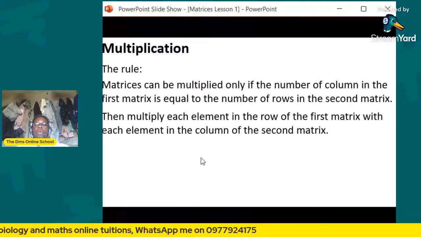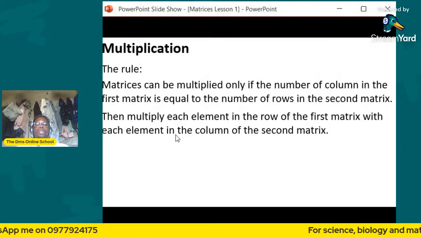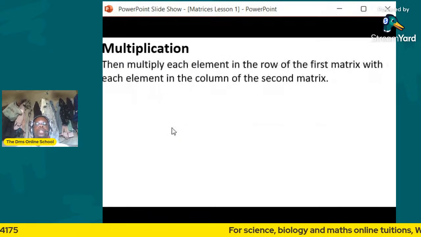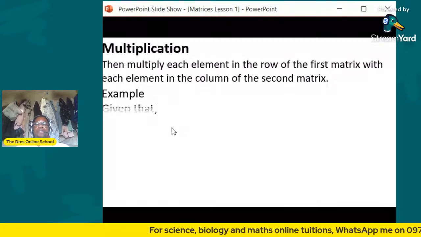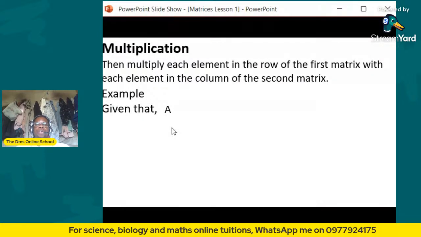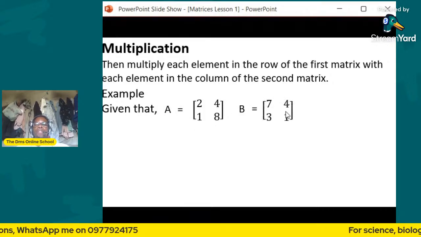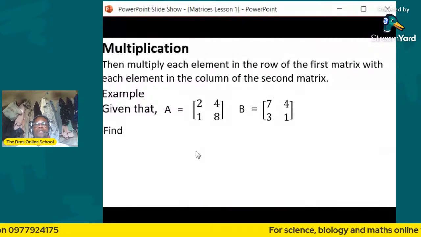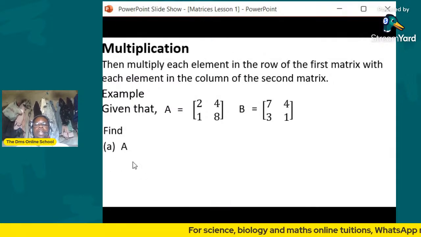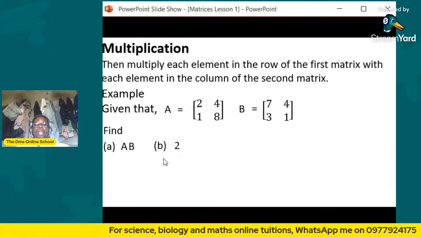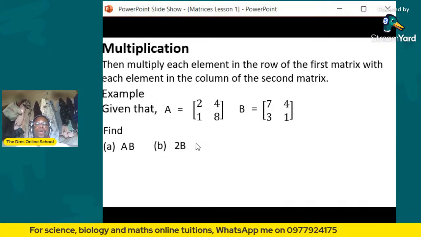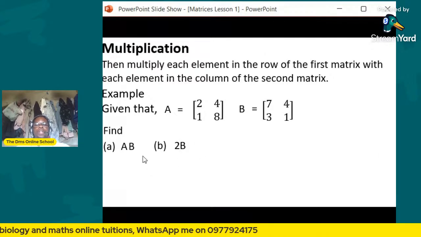All right, so now what I'm going to do here, guys, is this. We'll follow these rules. Let's push this one up here, and then let's give an example. Given that we have matrix A, which is 2 4 1 8, then we have matrix B, which is 7 4 3 1. Then they're saying find AB, and find 2B. Trust me, this is multiplication, guys.